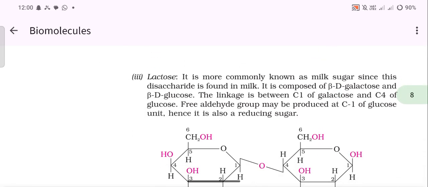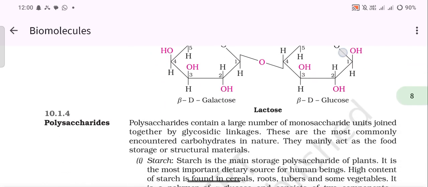Lactose. It is more commonly known as milk sugar since this disaccharide is found in milk. It is composed of beta D galactose and beta D glucose. The linkage is between C1 of galactose and C4 of glucose. A free aldehyde group may be produced at C1 of the glucose unit, hence it is also a reducing sugar.